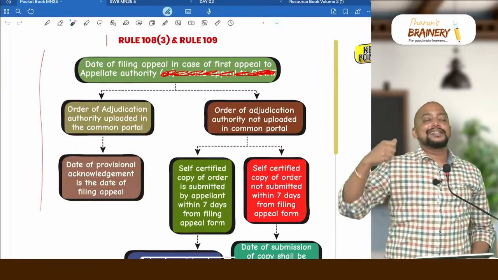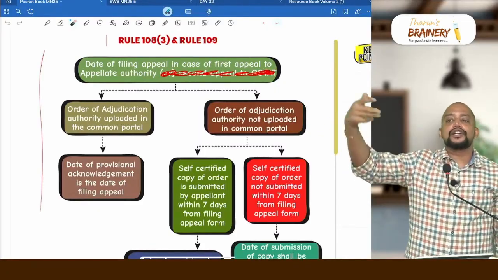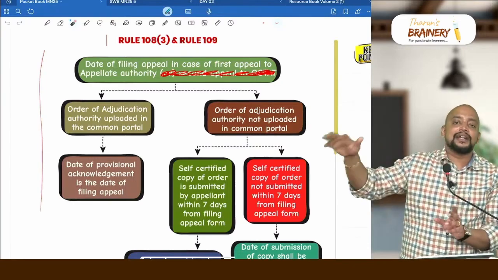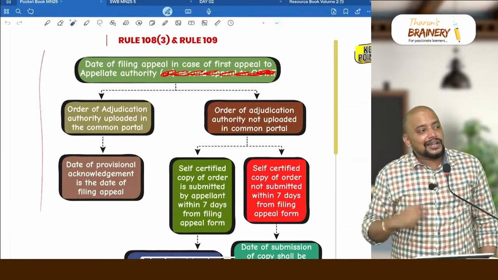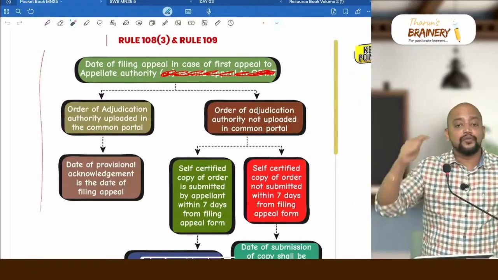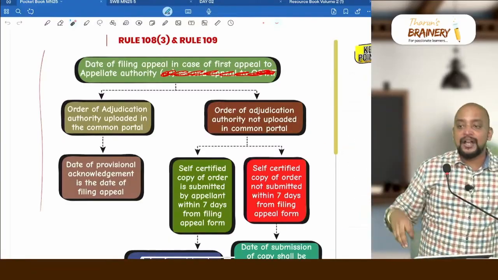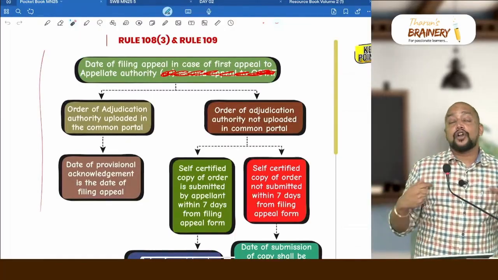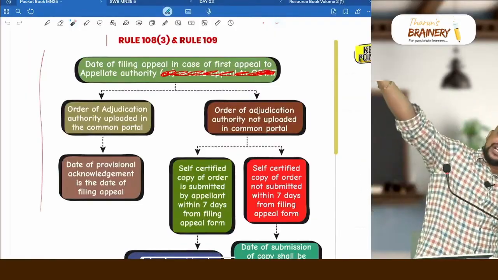Suppose there is a state government officer who passed the order. State government officers will not upload it in the portal, because they will just type it in a dot matrix printer and give it to us, and in that case it will not be uploaded in the portal. Then what do we need to do? First you make the appeal form. First you submit the appeal form. After you submit the appeal form, they will give you a provisional acknowledgement. Then you get the copy of the adjudication order from them, scan it and upload it in the portal.